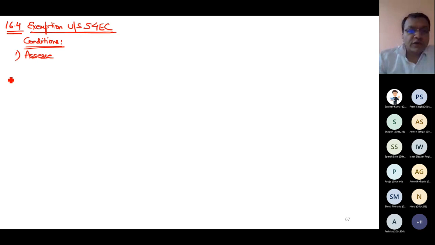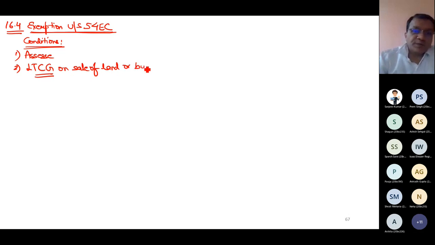54B: individual or HUF. 54EC: any assessee, individual, HUF, firm, whatever, doesn't matter. There must be capital gain, or you can say long-term capital gain on sale of land or building or both. So you are selling an immovable property, land or building or both.